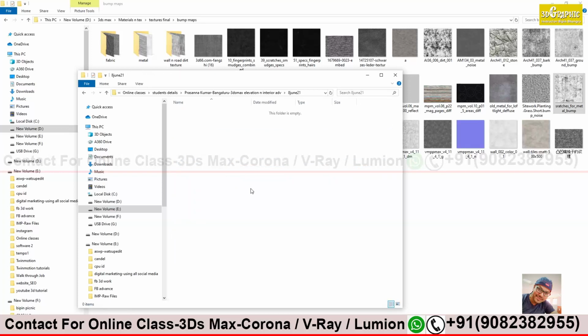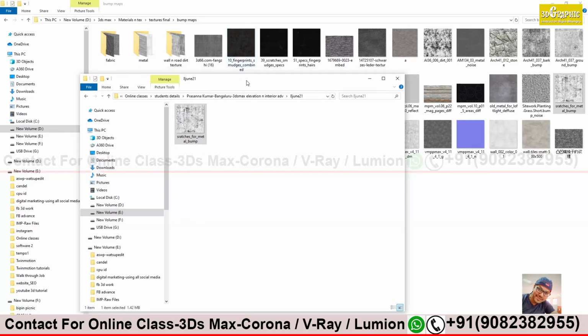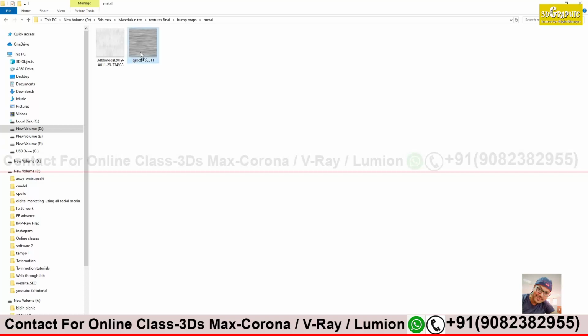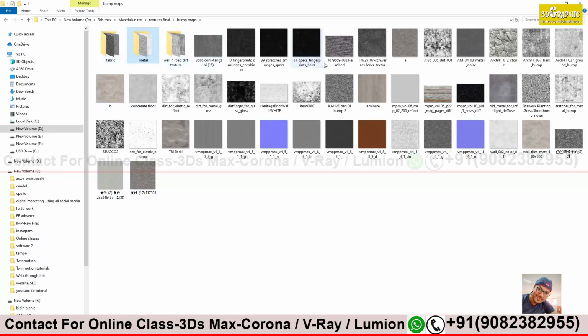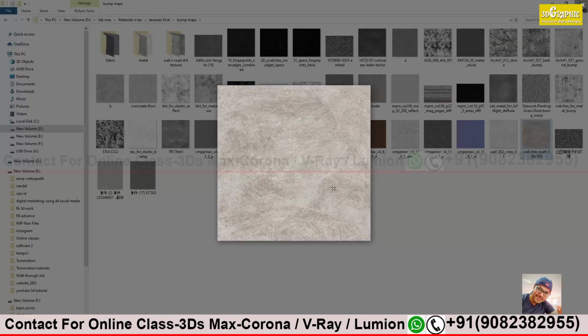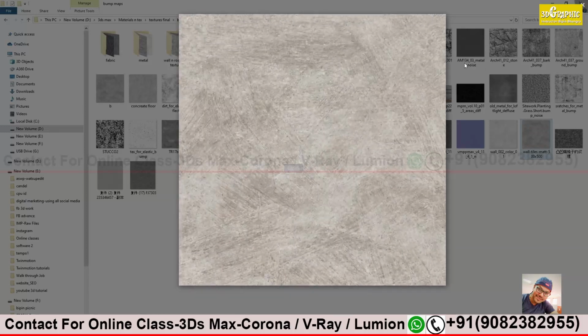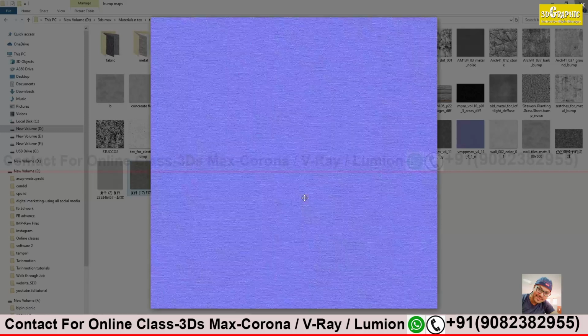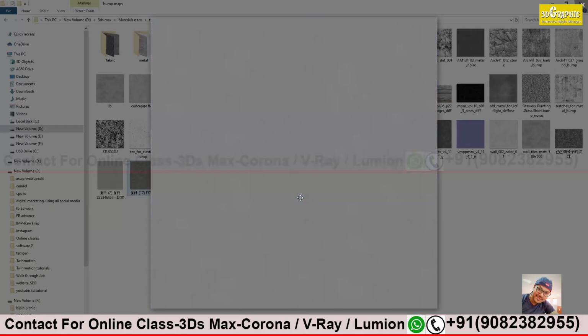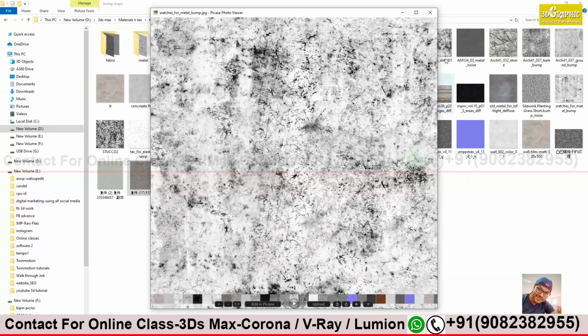Let's collect a few textures. This is for the wall. We took this one. I think we start with those two textures first, and then we will move forward.